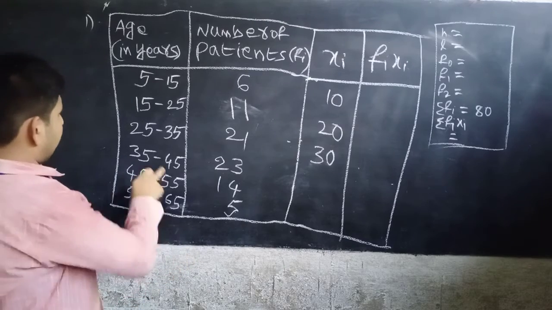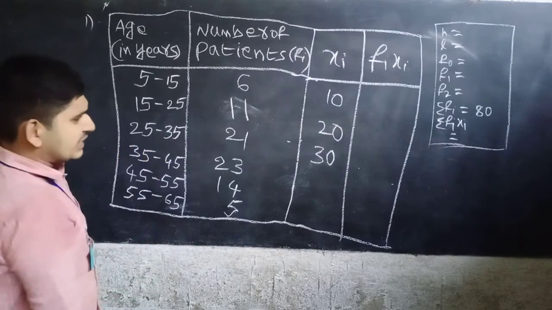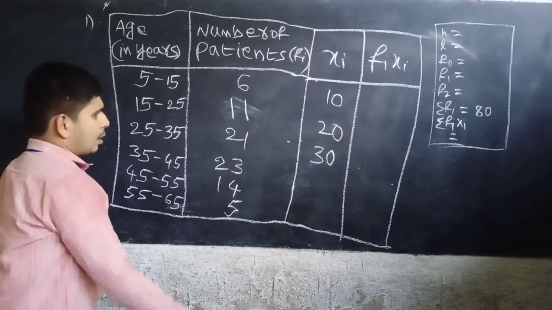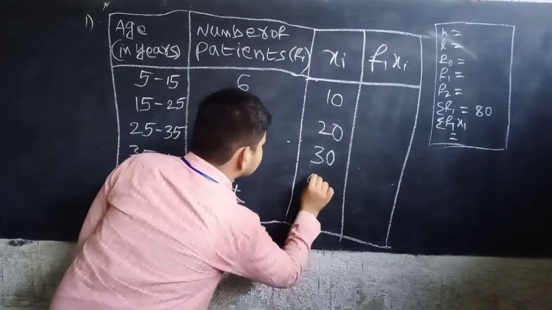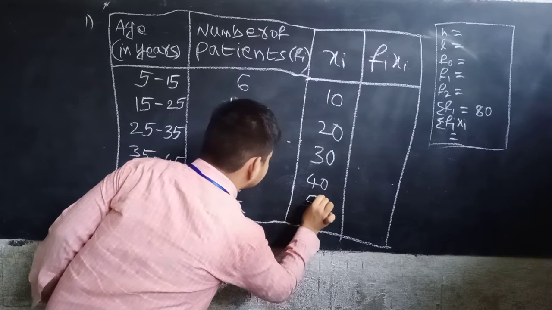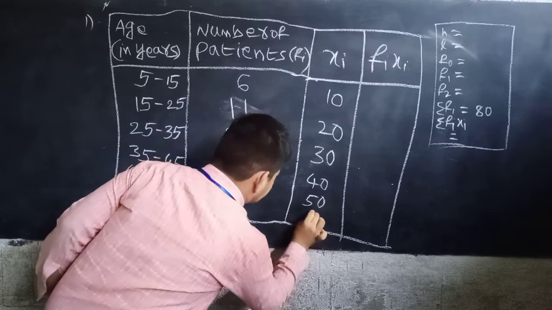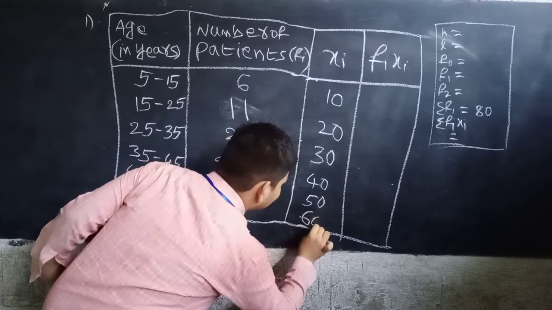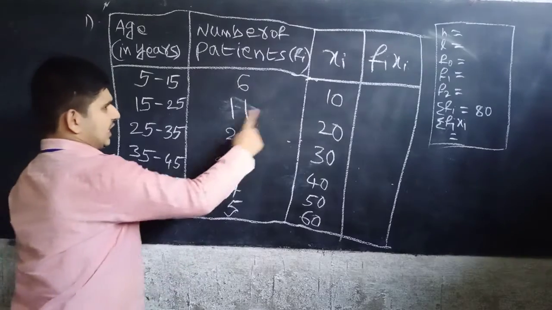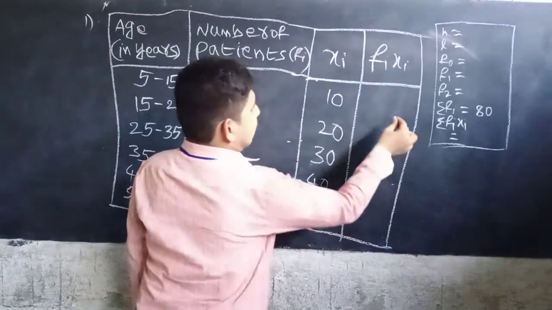Now 25 plus 35 is 60, and 60 by 2 is 30, then 40. Now multiply 6 and 60.